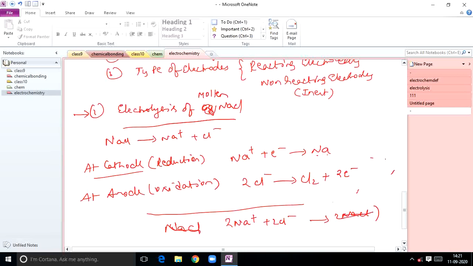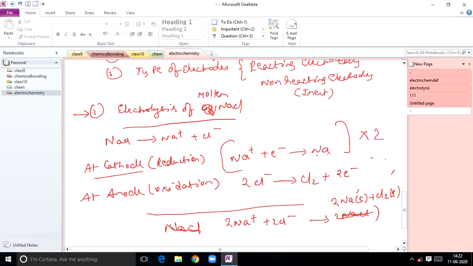See here, you can write 2 Na solid plus chlorine gas. So this is the redox reaction involved actually. You multiply the given equation by 2. If you want to balance this equation, it must be multiplied by 2.